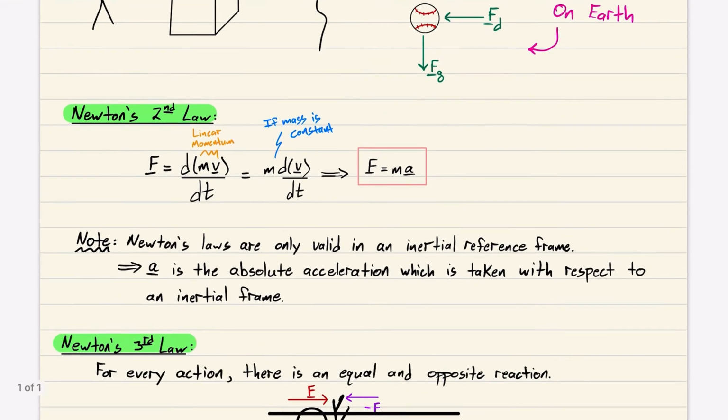Newton's second law says that the force is equal to the rate of change of this product mv. And this mv is called linear momentum. So the force is directly proportional to the rate of change of linear momentum. And if our mass is constant in the system, well, then we can take it outside of the derivative, right? So m is now on the outside.